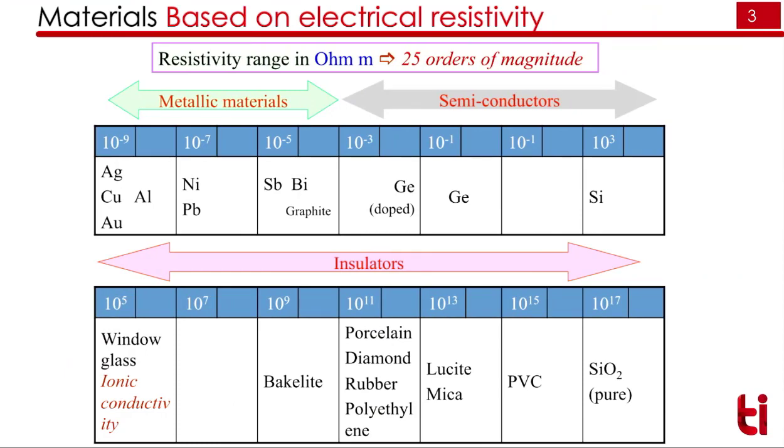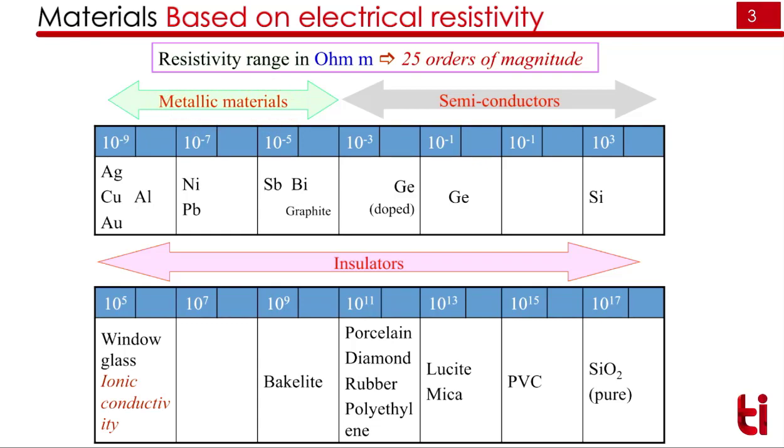So before going further, let me give you an introduction to the classification of materials based on their electrical resistivity. We can classify materials into three types: metallic materials, semiconductors, and insulators. The difference in these three is the resistivity. If the resistivity is less than 10 to the power -5 ohm meter, we call it a metallic material. If it is from 10 to the power -3 to 10 to the power 3 ohm meter, we call it a semiconductor. And if it is greater than 10 to the power 3 ohm meter, we call it an insulator. We will see all three materials, but in this lecture we will see only metallic materials.